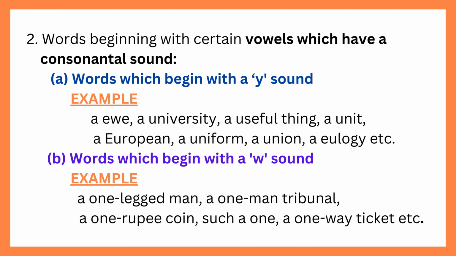2. Words beginning with certain vowels which have a consonantal sound, words which begin with a Y sound. Example: a U, a university, a useful thing, a unit, a European, a uniform, a union, a eulogy, etc. Words which begin with a W sound. Example: a one-legged man, a one-man tribunal, a one-rupee coin, a one-way ticket, etc.